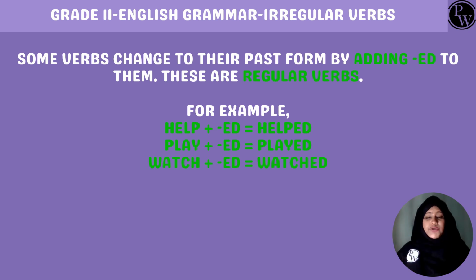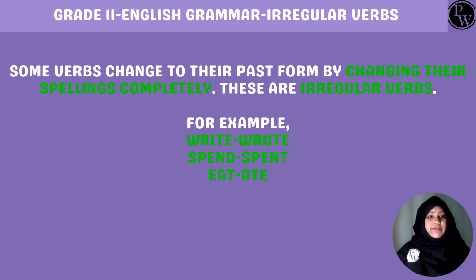Some words change to their past form by adding ed to them. These are called regular verbs. For instance, help plus ed is equal to helped. Play plus ed is equal to played. Watch plus ed is equal to watched. Whereas some words change to their past form by completely changing their spellings.